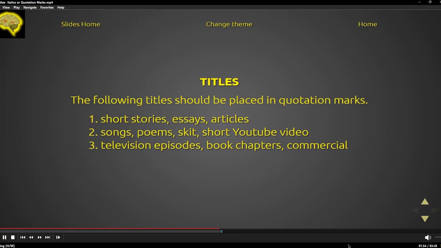Now these titles should be placed in quotation marks: short stories, essays, and articles, songs, poems, skits, short YouTube videos, television episodes, book chapters, and commercials would all be put in quotes. You may not realize that television shows like Seinfeld actually have specific episode titles, and they're named.